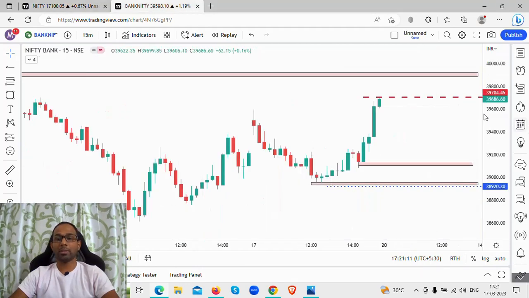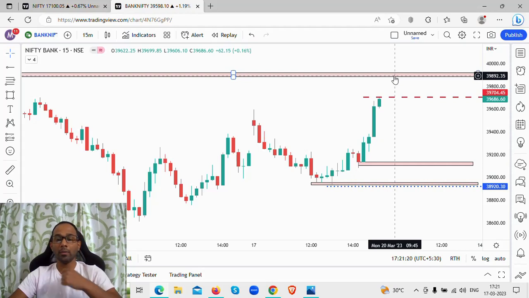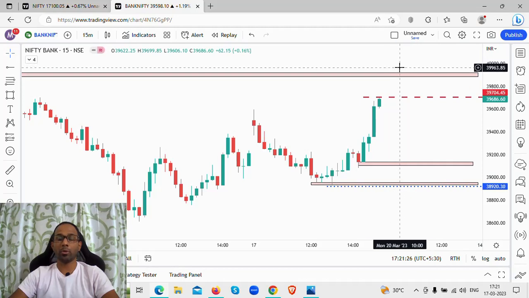So these are the levels I'm looking to short. This level of 39,880 to 39,900, if there is a gap up opening and any kind of selling indication coming up through the price action, then I'm going to look at shorting and place my stop loss above that particular level.